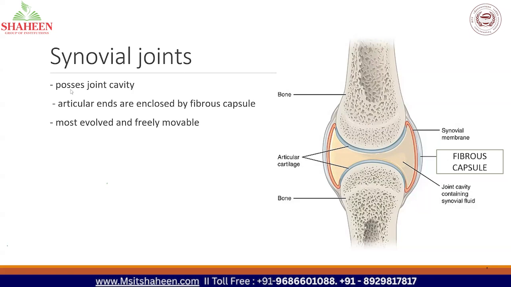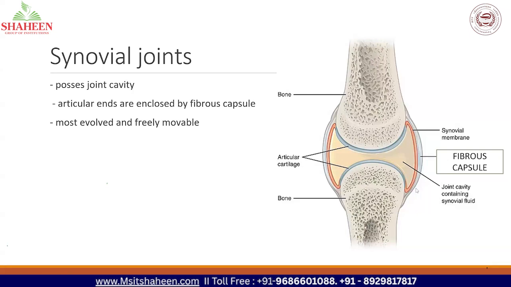It possesses a joint cavity. That is the main peculiarity of synovial joints, and the articular ends are enclosed by a fibrous capsule. So this is the articular end of the upper bone. This is the articular end of the lower bone. And these two bones are enclosed. Can you see the outer covering?